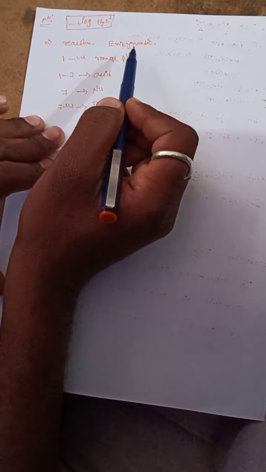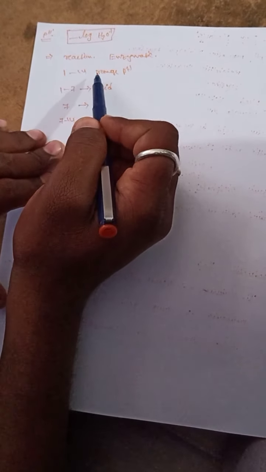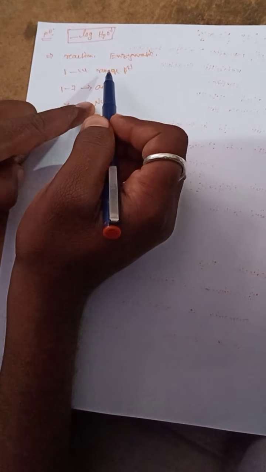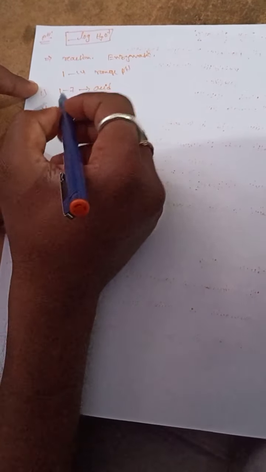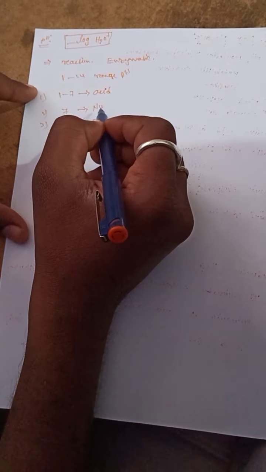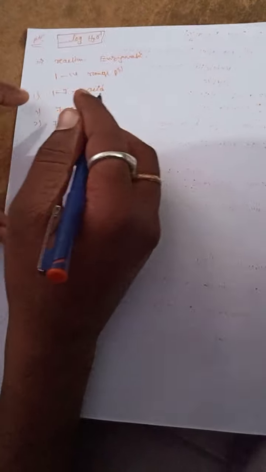So what is the pH? The negative logarithm of hydronium ion is known as pH. What is the importance? It is mainly involved in the maintenance of reactions, especially enzymatic reactions. The pH range is 1 to 14, and it is divided into three types: number 1 is 1 to 7, number 2 is 7, number 3 is 7 to 14. 1 to 7 is acid, 7 is neutral, and 7 to 14 is base.